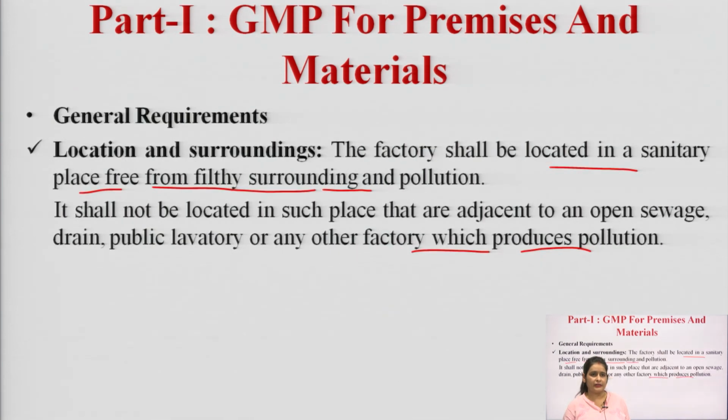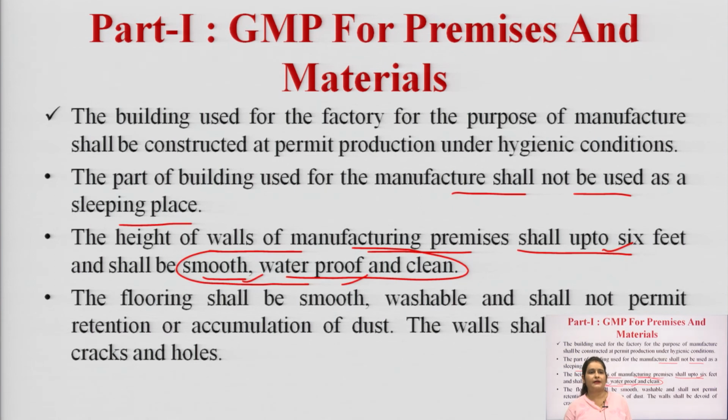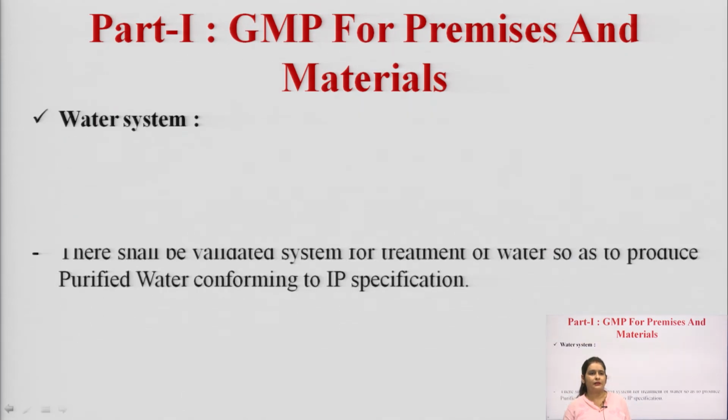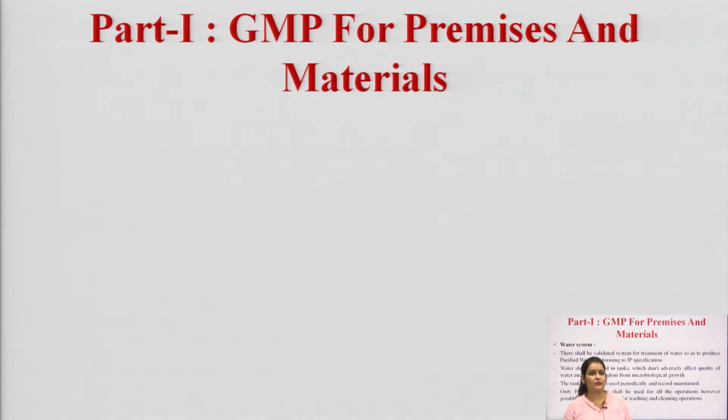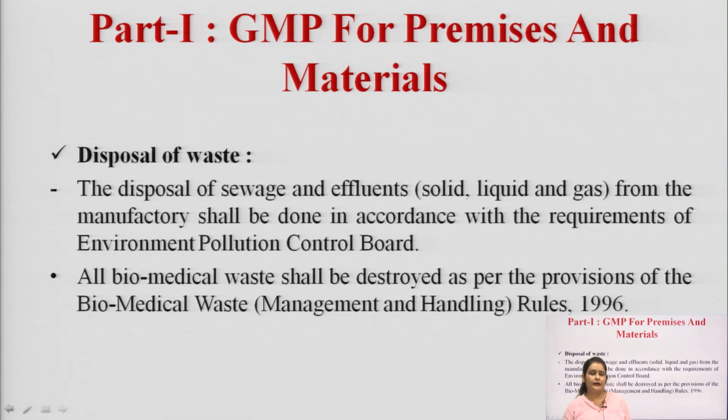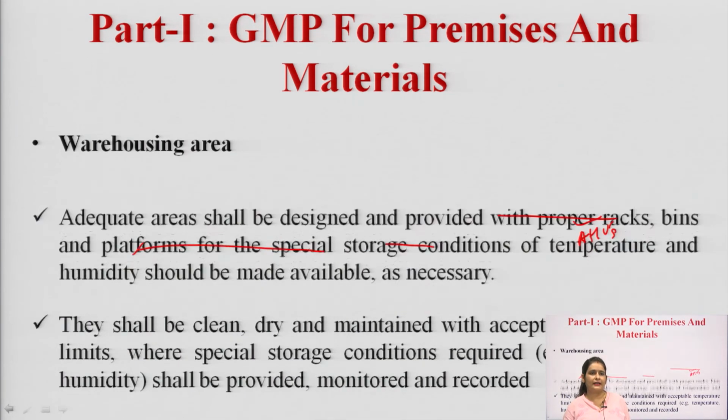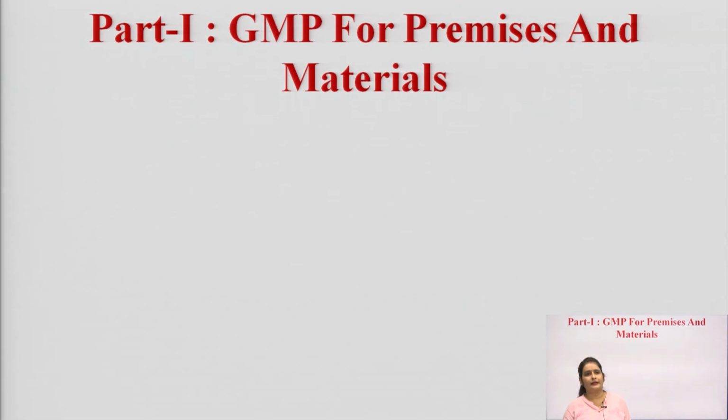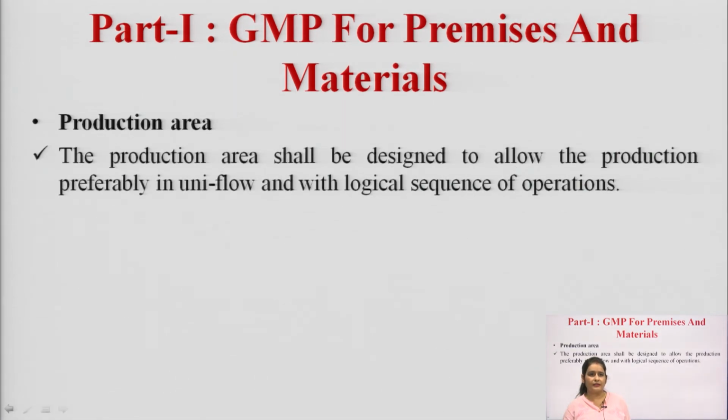We discussed the location and surroundings, building and premises, water system, disposal of waste, preparation of production area, warehousing areas. The production area, as I told you, should be designed to allow production preferably only in uniflow direction, and the area should be free from cross contamination.